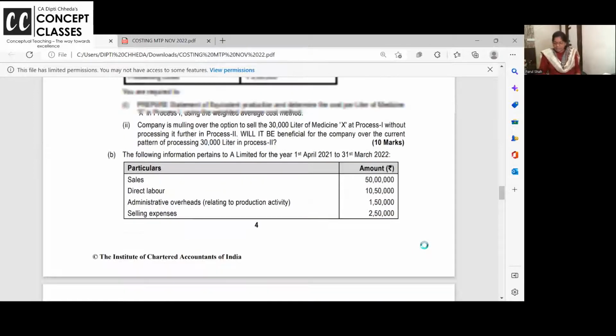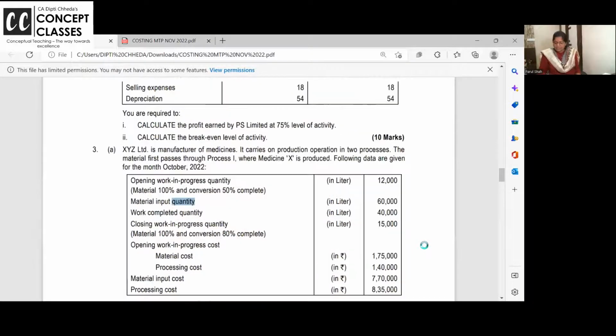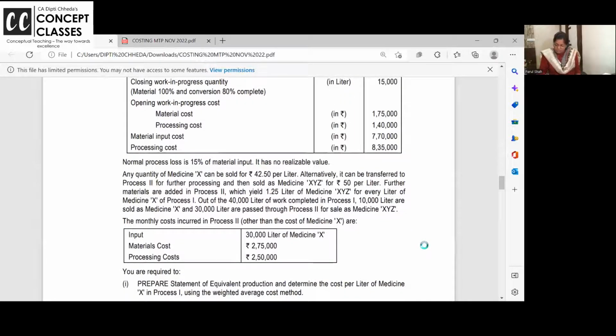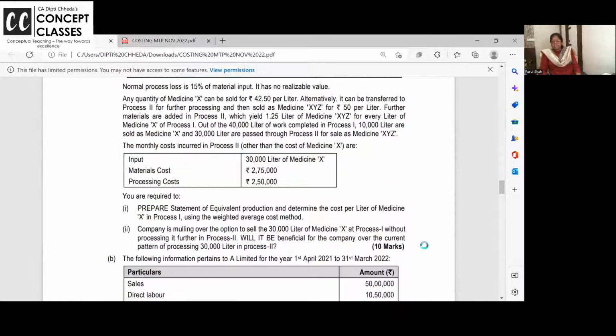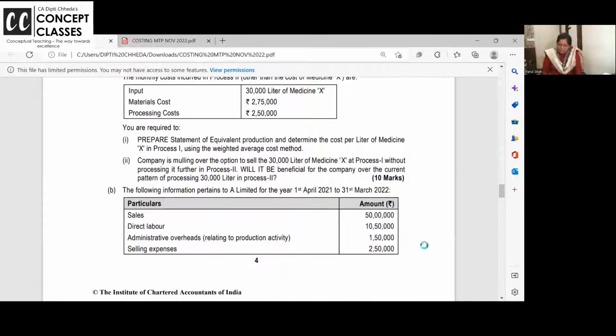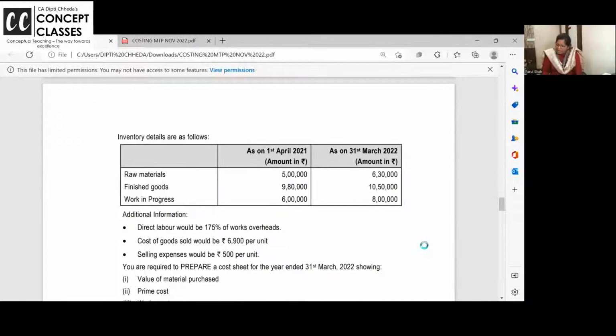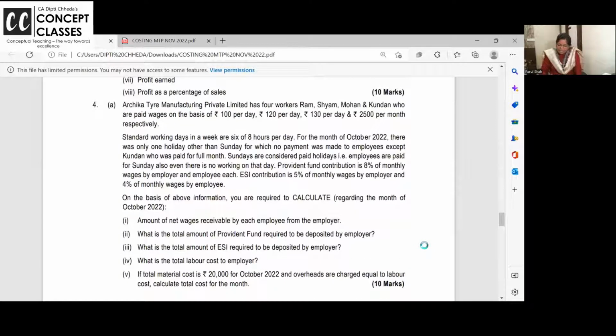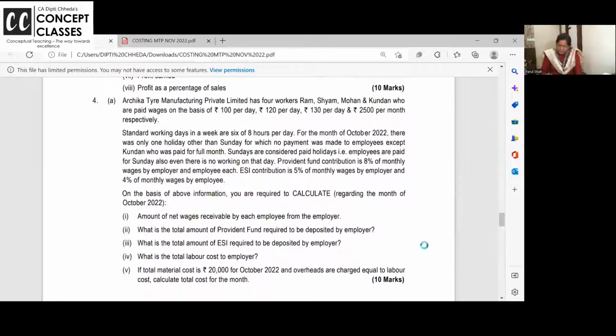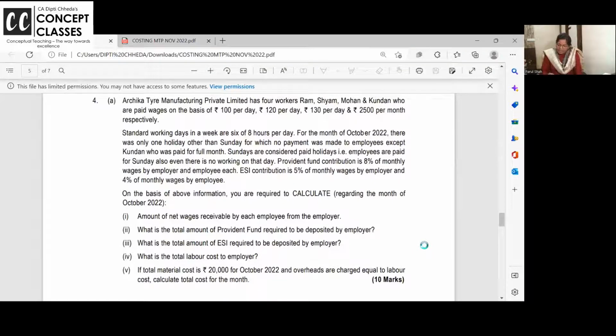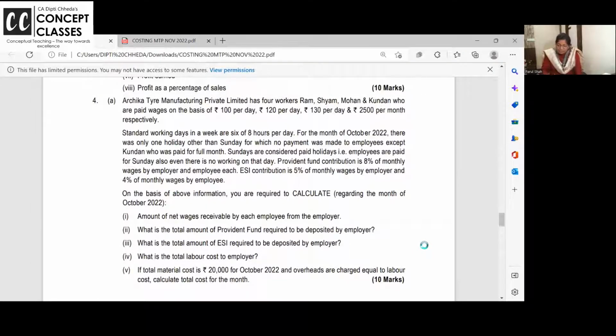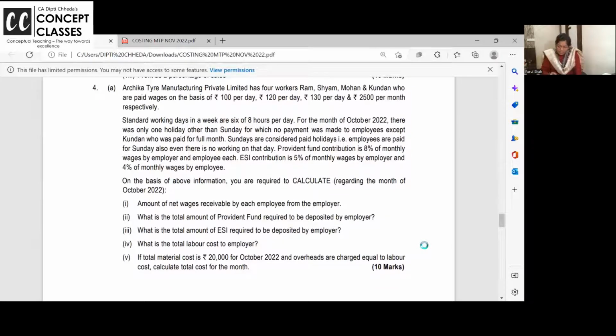Now see, both are time consuming, to be honest. One, this has process costing for 10 marks, and then joint product, by-product is also there, and decision making whether you should further process or not, and then you have this also. So it all depends how you take it. This I have already explained, question number 4a. And this is so easy. Attempt these kinds of questions, dear students. 5 bits for 10 marks. If 1 bit goes wrong, you still get a chance.